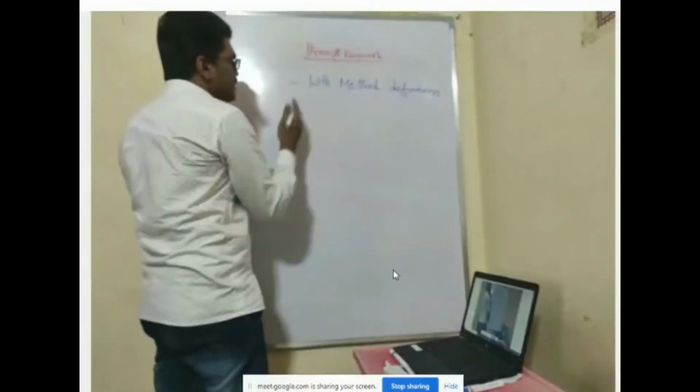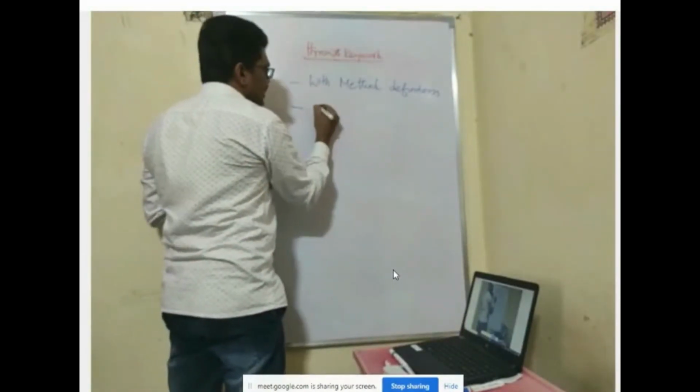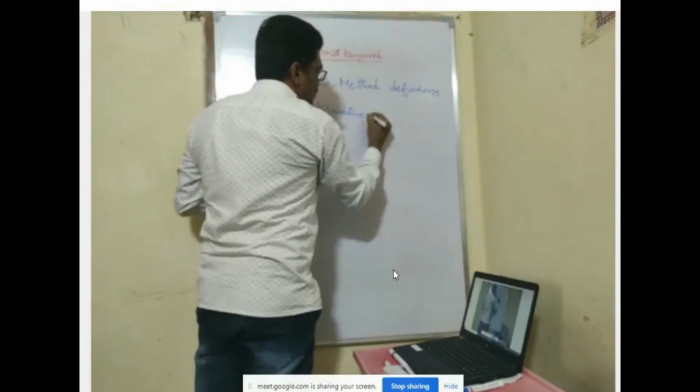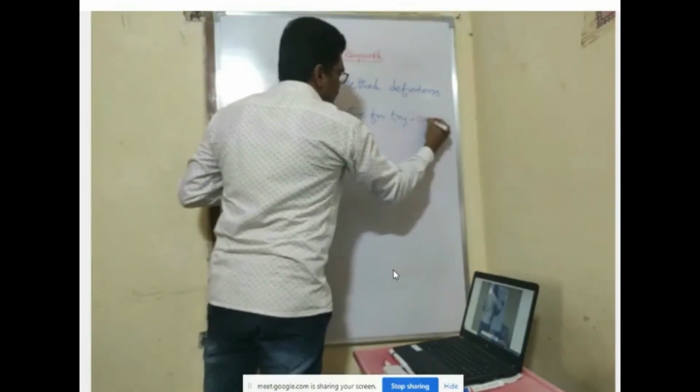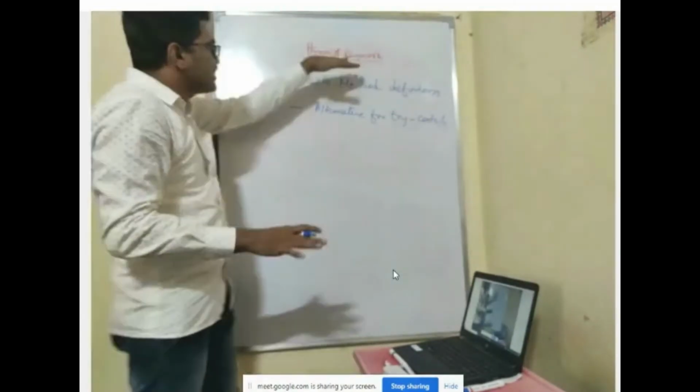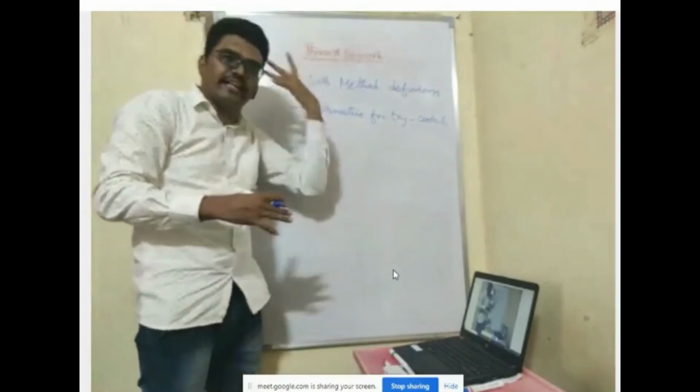What is the purpose of throws? It is an alternative for the try and catch block. Instead of using try and catch block, I can just use the throws keyword and my exception gets handled.